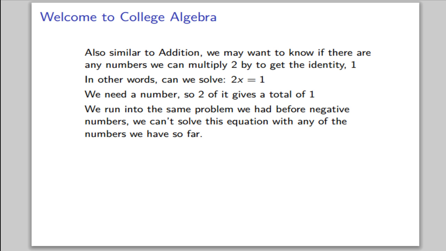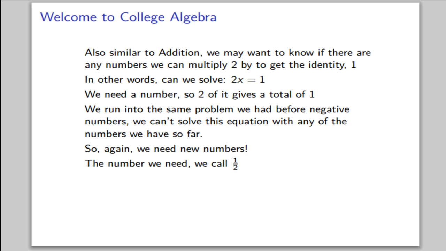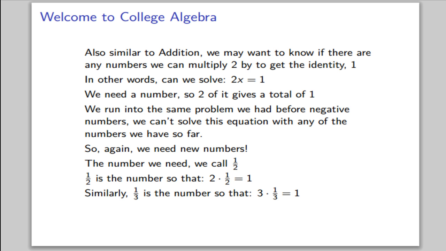But we run into the same problem we had before with negative numbers. We can't solve this equation with any of the numbers we have so far, because we only have the integers. So again, we need new numbers. The number we need, we call 1/2. 1/2 is defined as the number so that 2 times 1/2 equals 1. Similarly, we can define 1/3 as the number so that 3 times 1/3 equals 1. And in general, 1 over n, or 1/n, is the number so that n times 1/n equals 1.